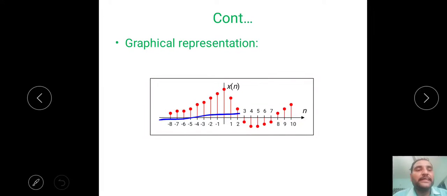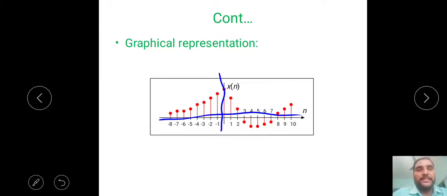We have to write the x-axis, that is n. We have to take the y-axis, that is x of n. We have to represent samples. At n equal to 0, what is the amplitude? At n equal to 1, what is the amplitude? Like this. That means a sequence can be represented in four ways: functional representation, tabular representation, sequence representation, and graphical representation.